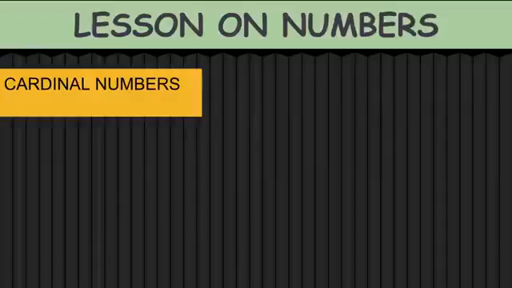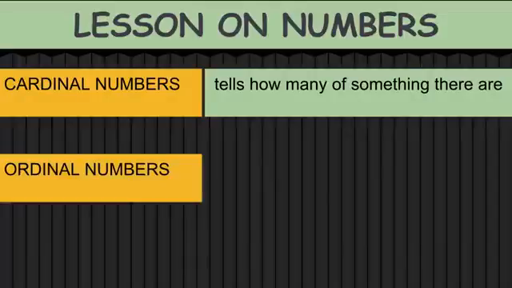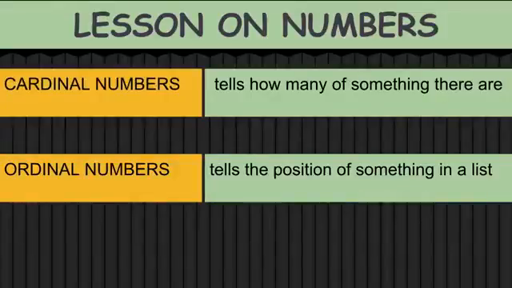So what are the types of numbers we have? If you see, they're called cardinal numbers. Cardinal numbers are the numbers which tell how many of something there are. It's like 15 pens, 2 books, 3 students. So it gives a number to some object. And we have ordinal numbers which tell the position of something in a list, like a 5th student, 5th book, 5th floor. So these are the two types of numbers.